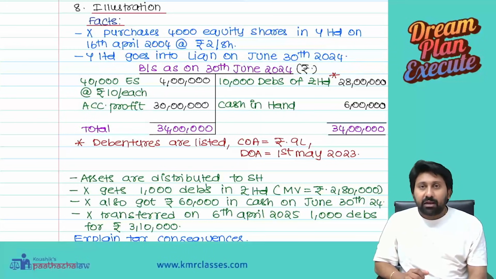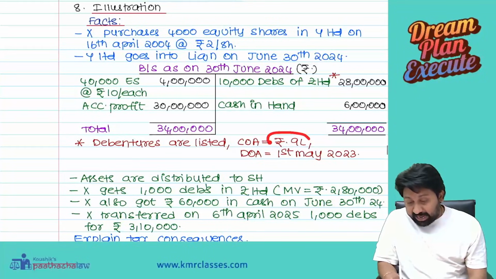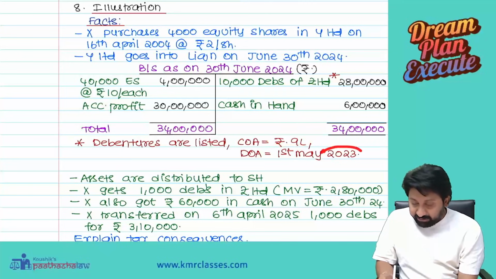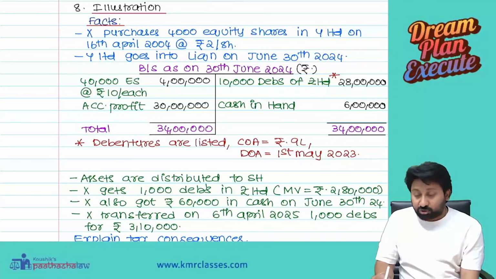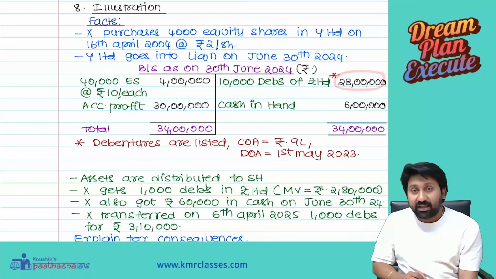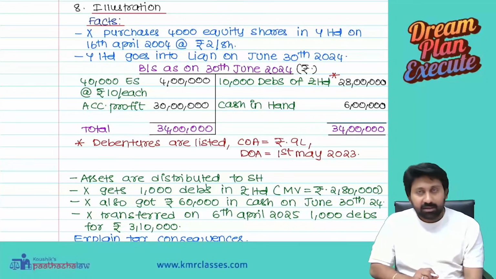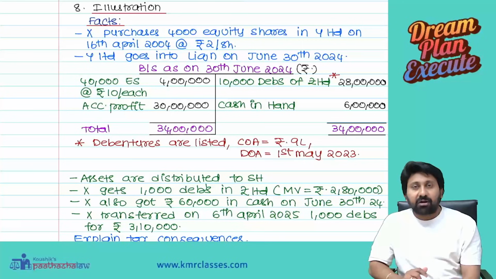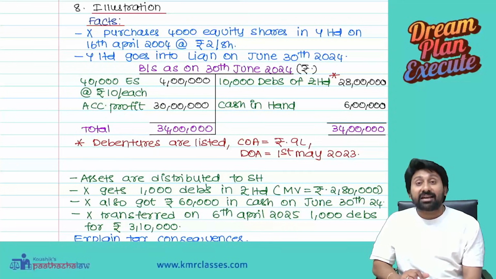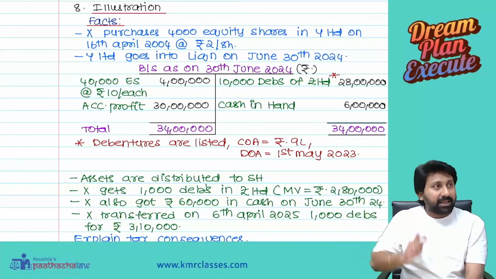You will say, sir, the company acquired these debentures at 9 lakh in 2023 and is giving those assets to the shareholders for 28 lakh. Therefore there will be a difference of 19 lakhs. On that 19 lakhs, the company has to pay the tax.